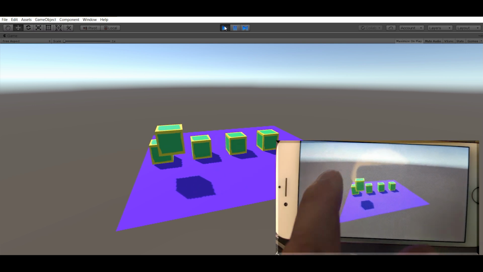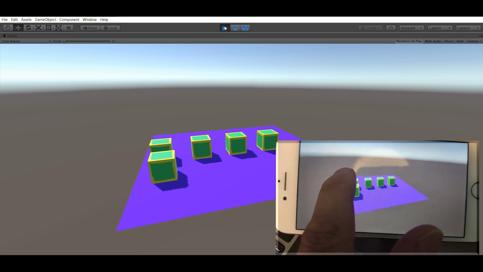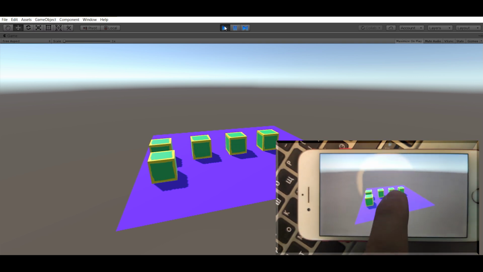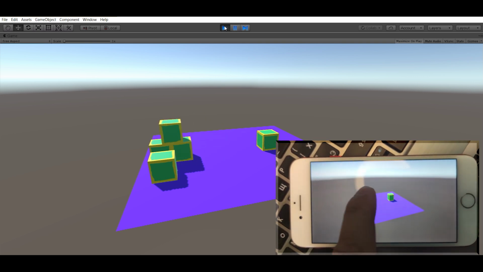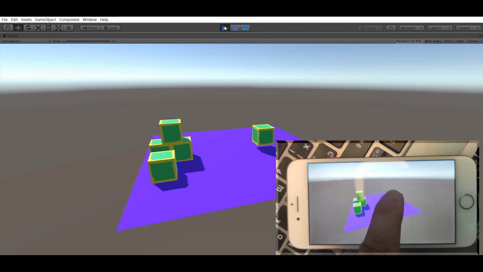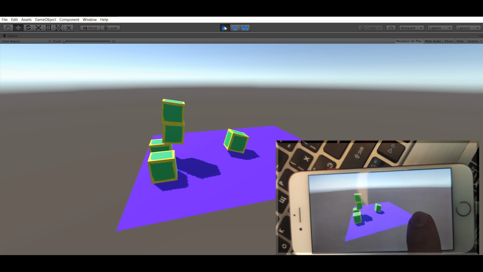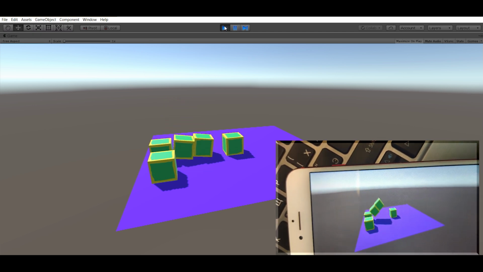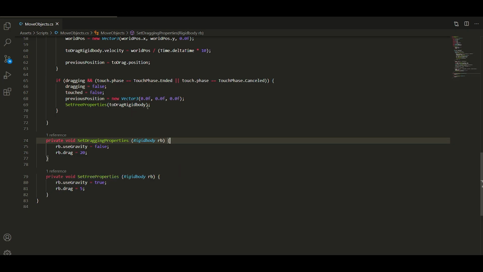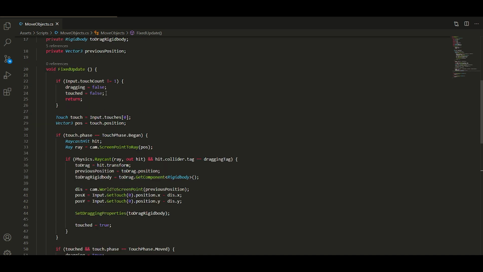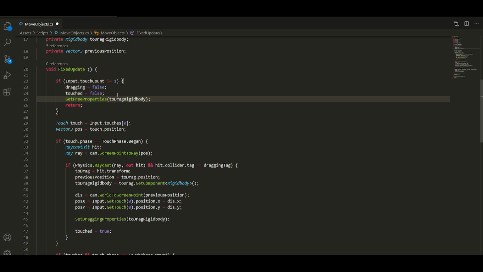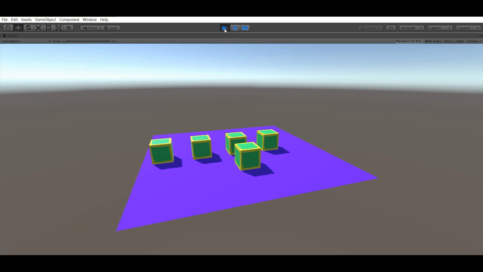Now, when I release, you can see that gravity is working and our cubes work like real cubes in the real world. Sometimes we can see a glitch where the properties of the cubes didn't reset back to free options. To avoid this, we can execute the setFreeProperties function at the beginning of our fixed update. Now we can see that everything works fine.